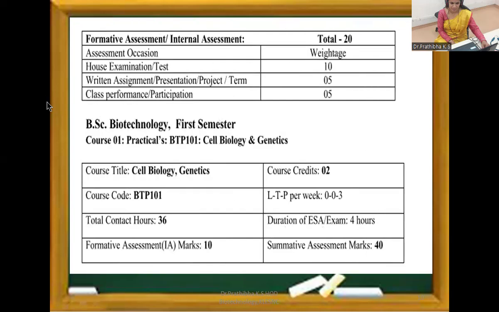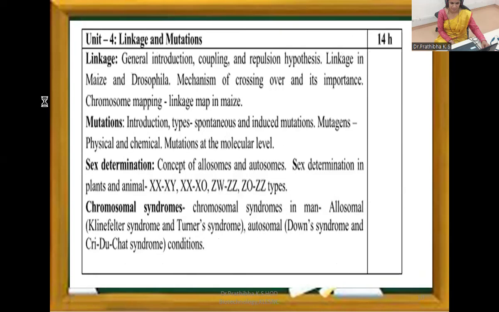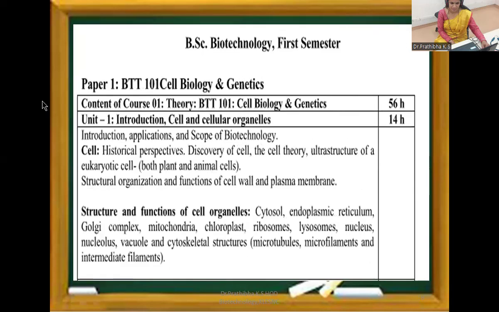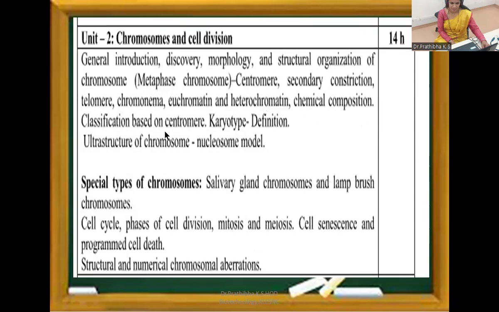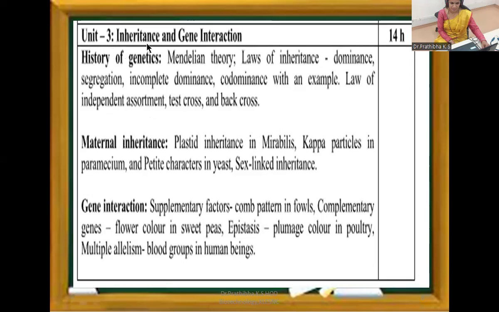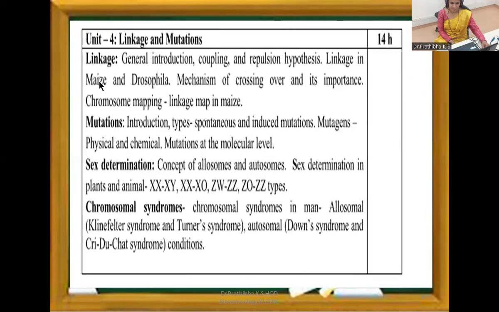Okay. I hope you understood all the 4 units of paper 1, biotechnology syllabus. First one, we went through unit 1, introduction, cell and cellular organelles. Then unit 2, chromosomes and cell division. Unit 3, inheritance and gene interaction. Unit 4, linkage and mutations. Okay.